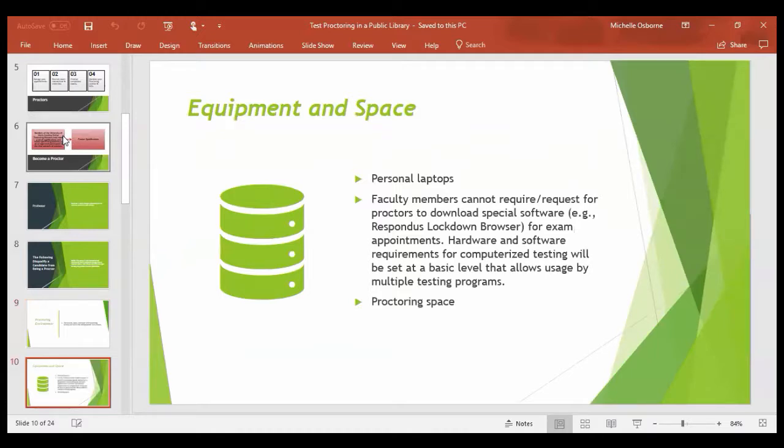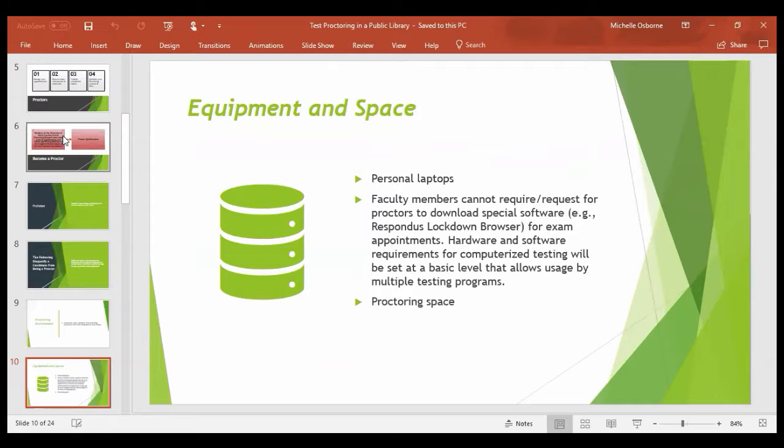Equipment and space. So personal laptops. Students may take an exam on a personal laptop if close and constant supervision is provided by the proctor, and if the test instructions specifically allow for such. In the absence of a specific permission to use a personal laptop, the proctor must not allow its use. So it is up to the instructor. Sometimes the instructor will allow it, and sometimes they won't. But you will get that information through your instructions.